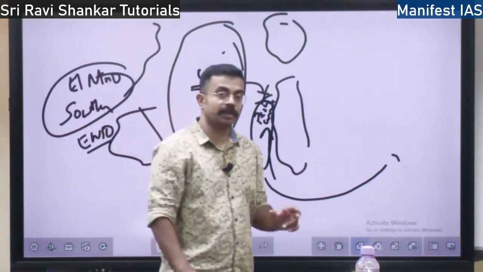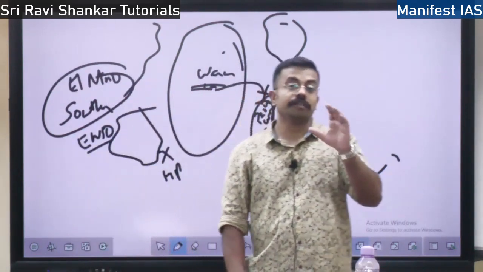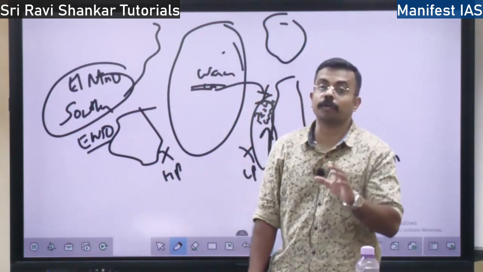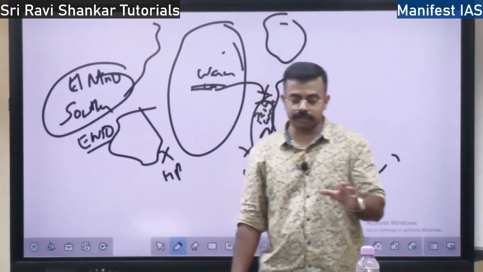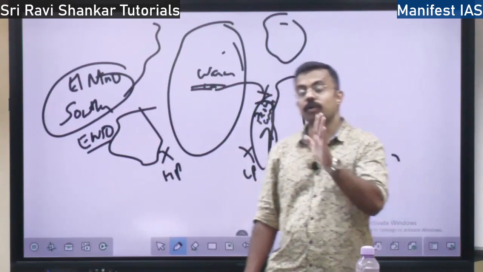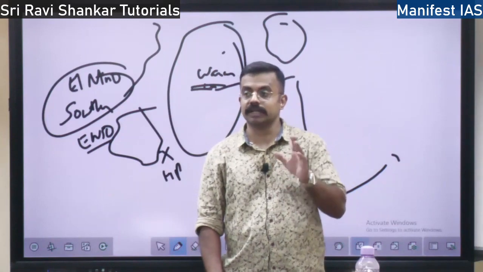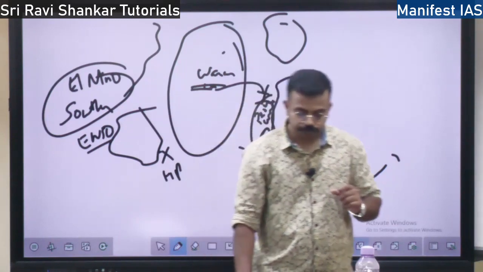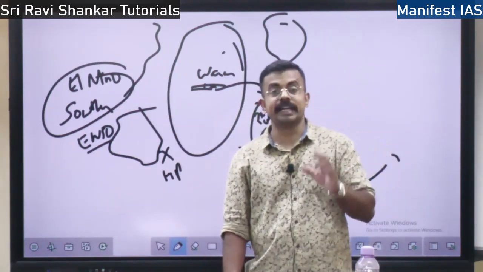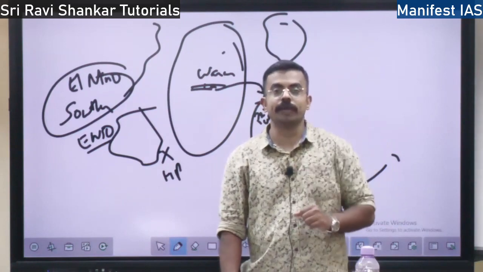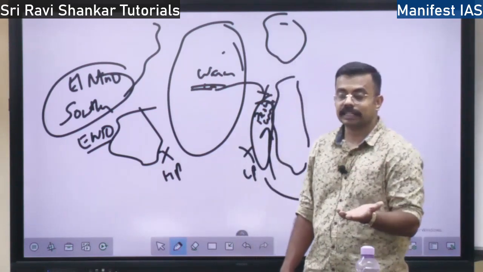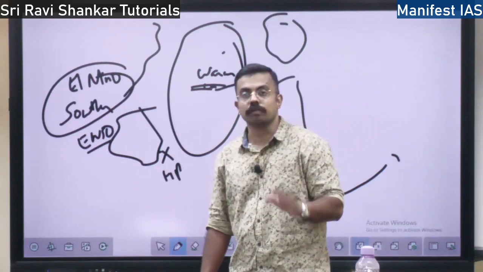Take the example of India itself. Maximum heat over India is witnessed only in the summer times, right? So this maximum heat region keeps moving. In the summer it comes and in the winter it goes off.